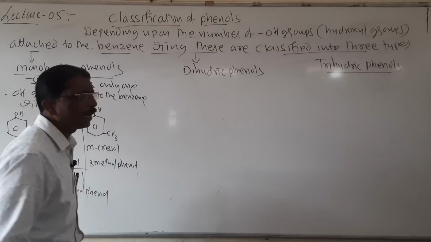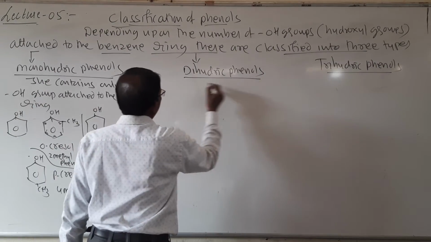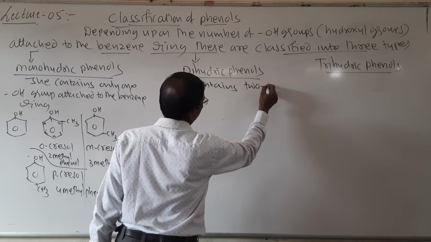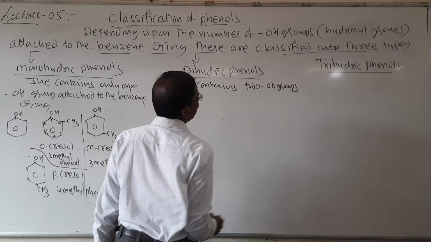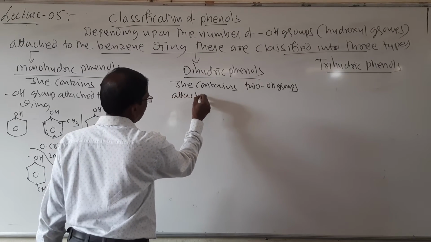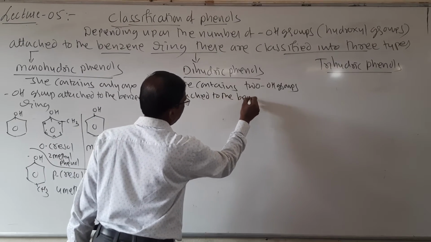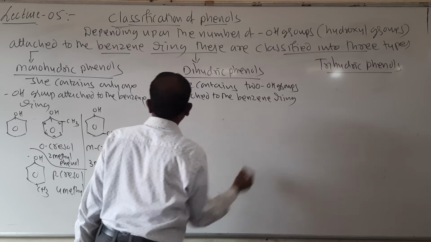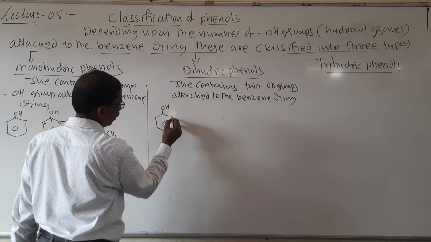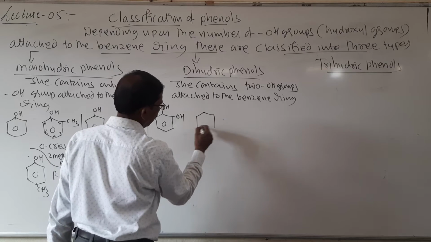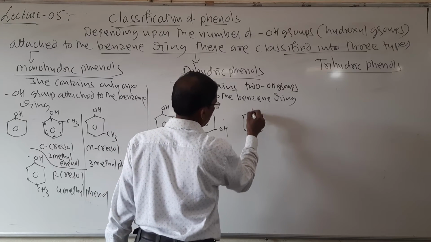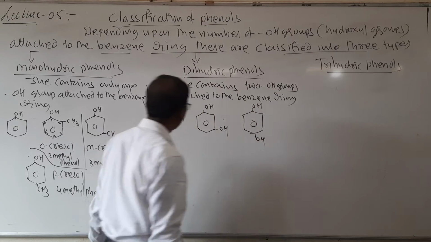Then what are dihydric phenols? Dihydric phenols are those which contain 2 OH groups attached to the benzene ring. Look here students, I will write here OH, OH, and then the second one OH, OH, and the third one OH, OH.